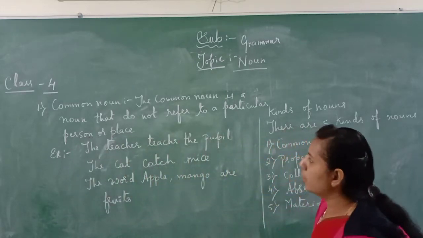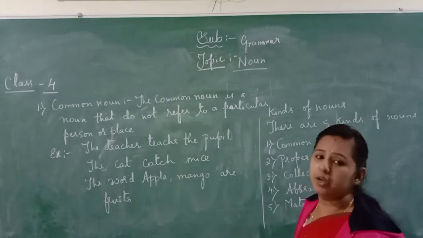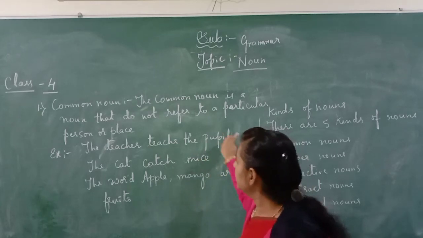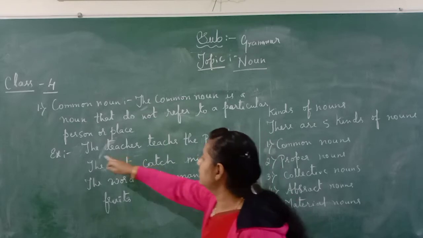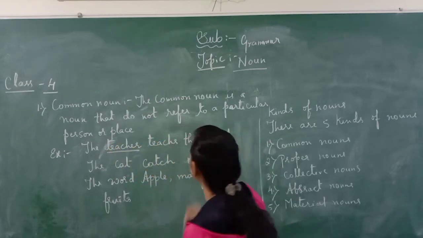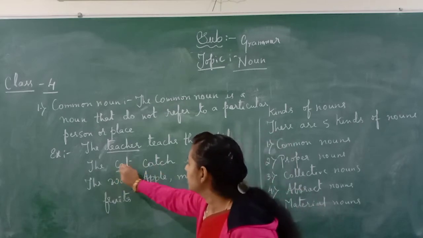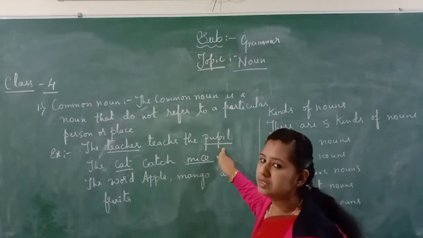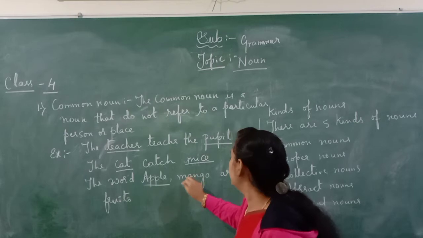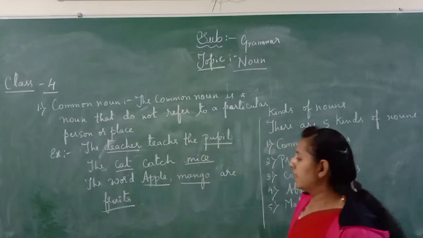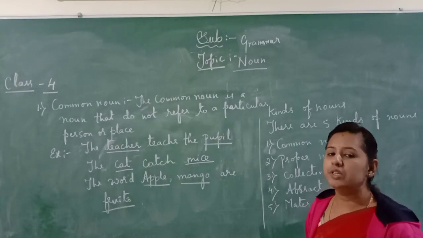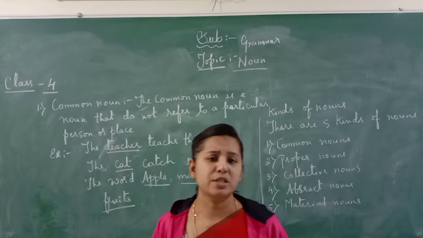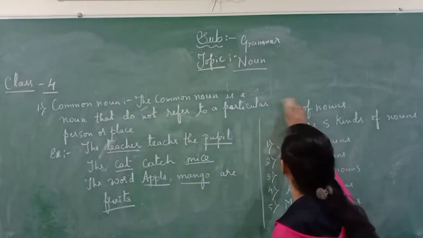So here in the common noun, I told you that it does not refer to a particular person or place. In the sentence the teacher teaches the pupil, which words can we recognize as common nouns? The teacher and the pupil are common nouns. In the cat catches mice, cat is an animal and mice is also an animal, so they are common nouns. The teacher and pupil are persons, so common nouns. The words apple, mango and fruit are fruit names, and are called common nouns. So a common noun is a noun that does not refer to a particular place, person or thing.